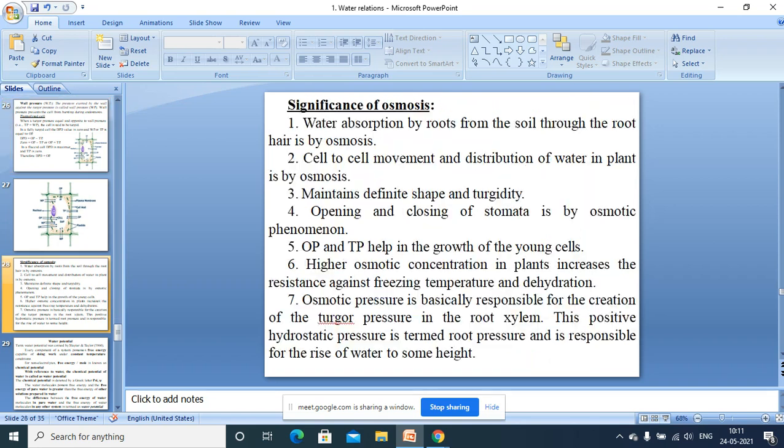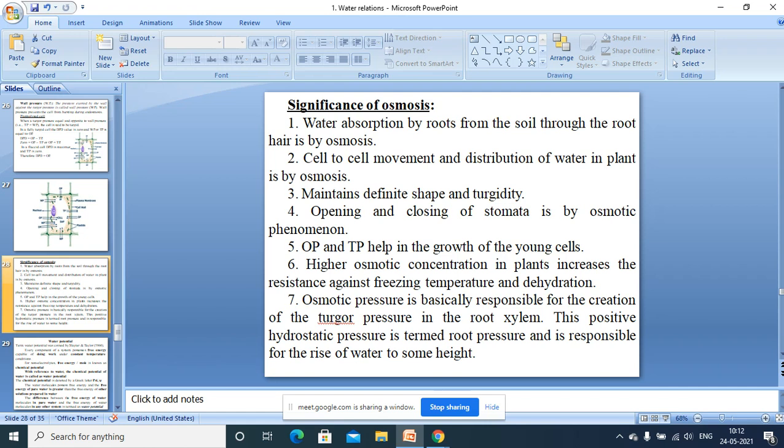Okay. Then coming to the significance of osmosis. What is the importance of osmosis? Absorption of water from the soil through the root hair is by osmosis. While discussing diffusion, I told you the first step in the absorption of water is imbibition, that is, the cell wall absorbing the water.